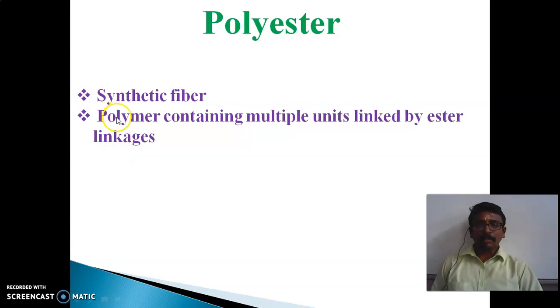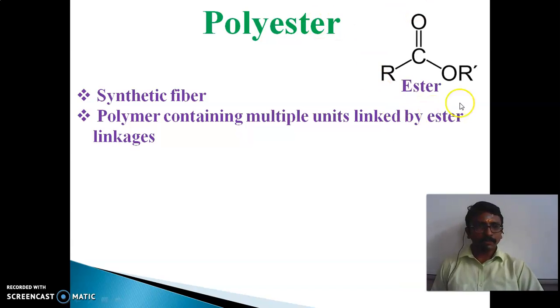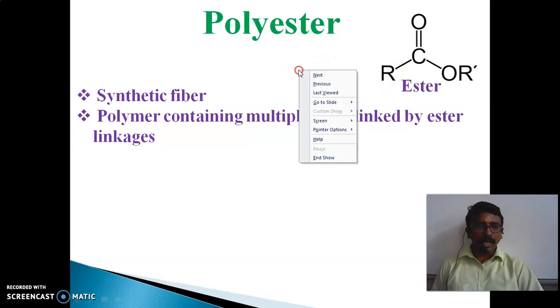And the polymer contains multiple units linked by ester linkage. So the polyester means what? It is having multiple linkages, the multiple units which are linked with ester. And this is the ester formula, children. So in that we are having the two R. The R indicates alkyl group.